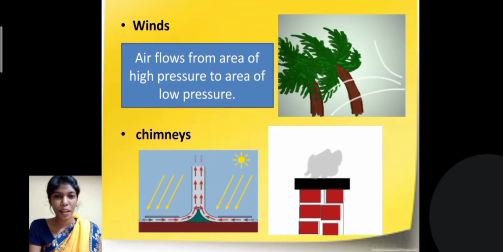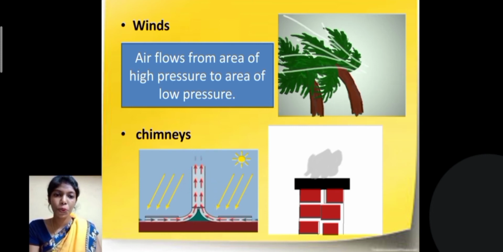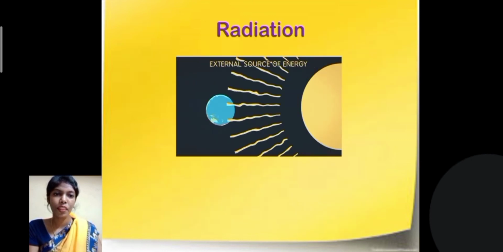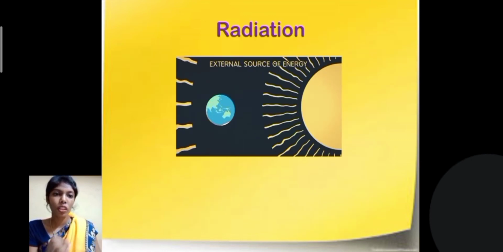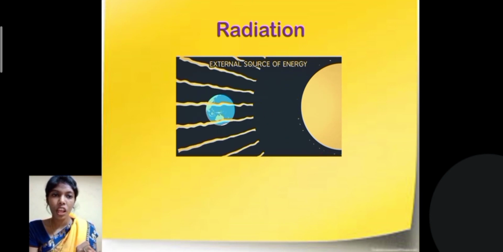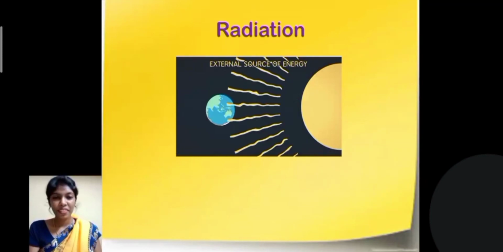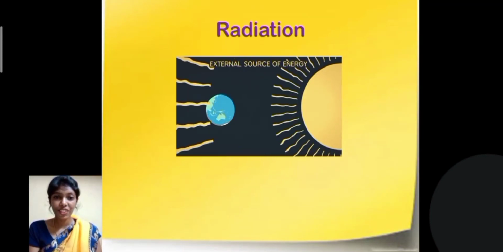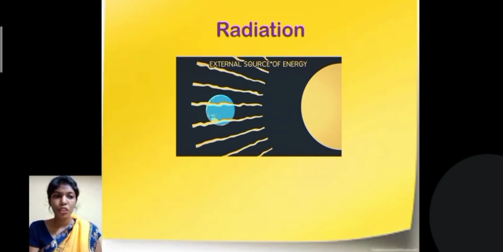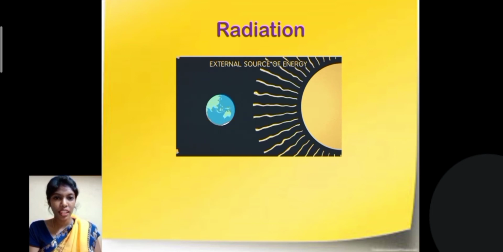And the fourth example is chimneys. As you can see, the air or smoke gets to the atmosphere. Chimneys are used in the kitchens or for industrial purposes. So we saw about conduction and convection, and third we will see about radiation. Previously we saw about conduction and convection, which needed some particles to transfer heat.